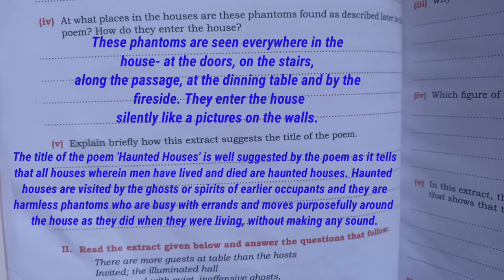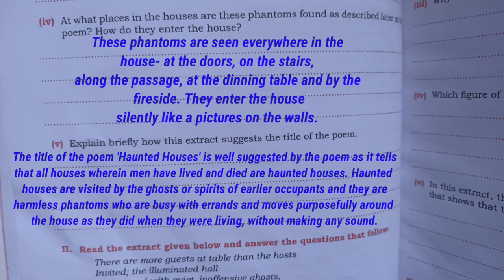Next, at what places in the houses are these phantoms found as described later in the poem? How do they enter the house? So the answer will be, these phantoms are seen everywhere in the house, at the door, on the stairs, along the passage, at the dining table, and by the fireside. They enter the house silently, like pictures on the walls.